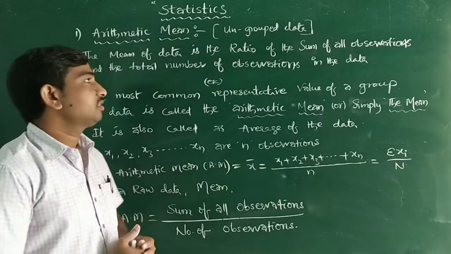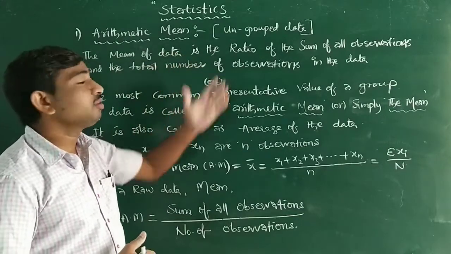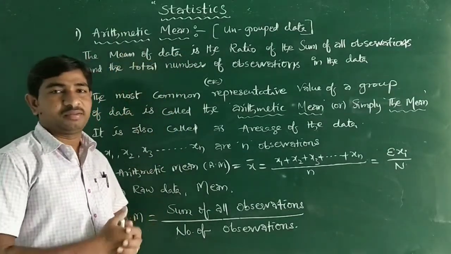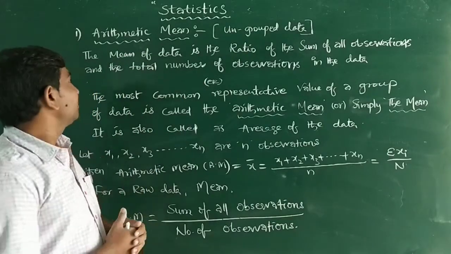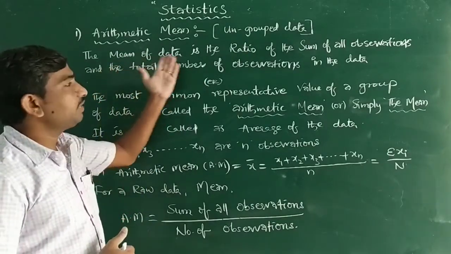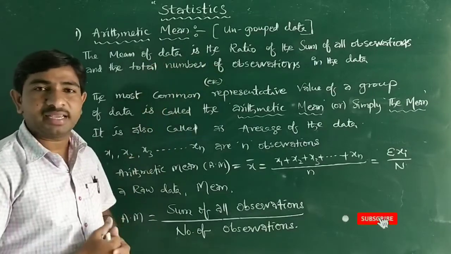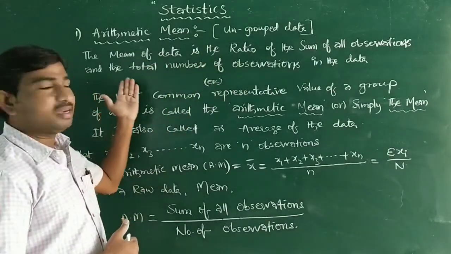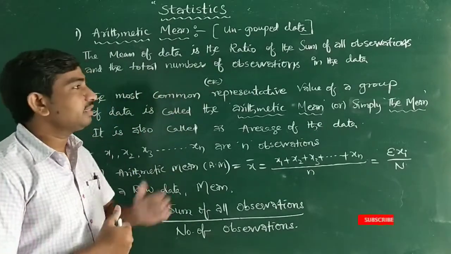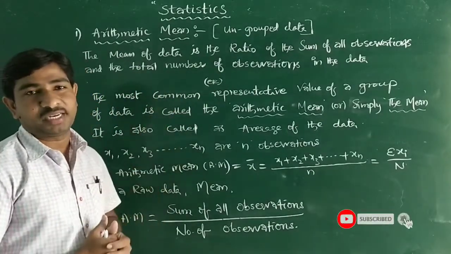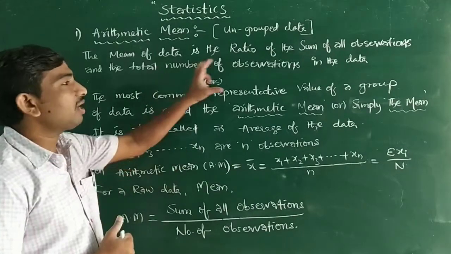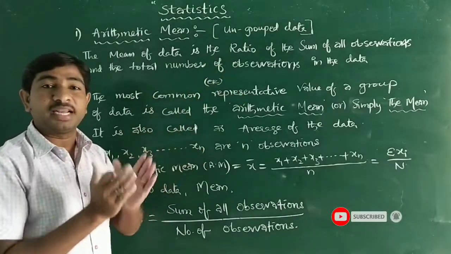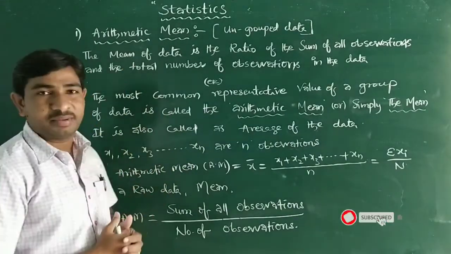Arithmetic mean. So arithmetic mean for ungrouped data we have to see now. What is the definition of arithmetic mean for ungrouped data? The mean of the data is the ratio of the sum of all observations and the total number of observations in the data. This is the most important definition in words. Sum of all observations and number of observations: the ratio between these two is known as the arithmetic mean.